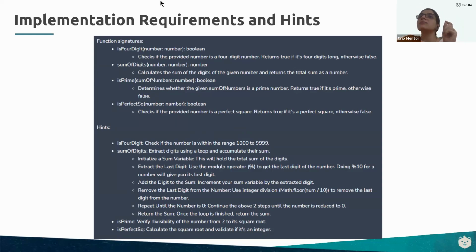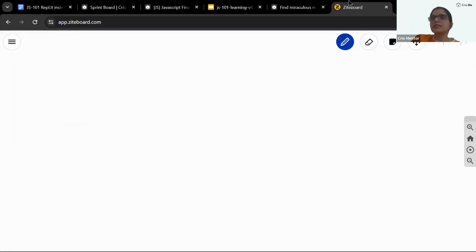Then we have provided you the second function, that is sum of digits. Now you will say, ma'am, you told us how to sum array elements, but you haven't taught us sum of digits, right? So we have given you a step-by-step approach to do that as well. Let me quickly explain that over here. Let's say the number given to us is 1237. We need to get the sum of digits. So let's make a variable sum.